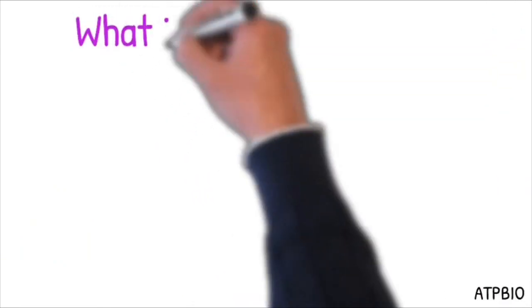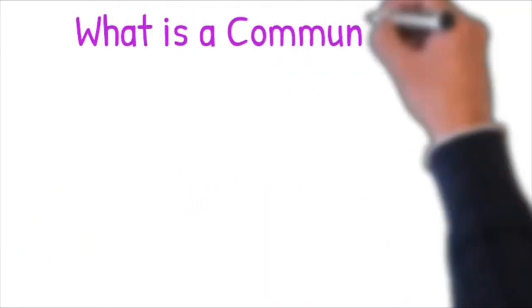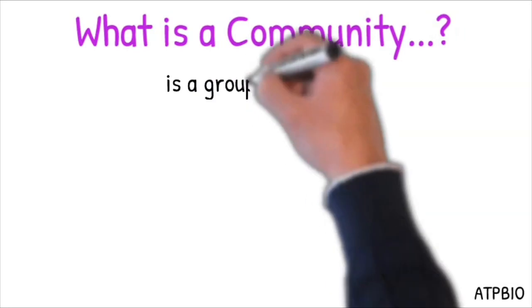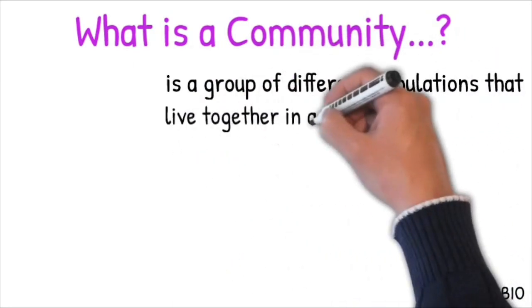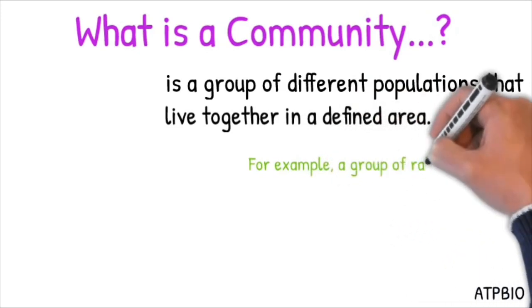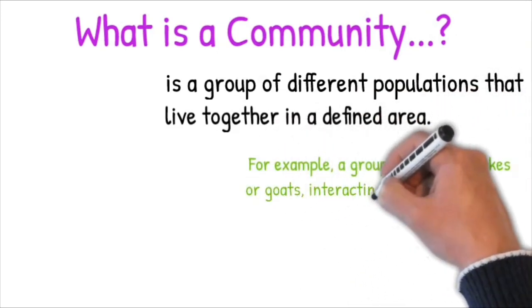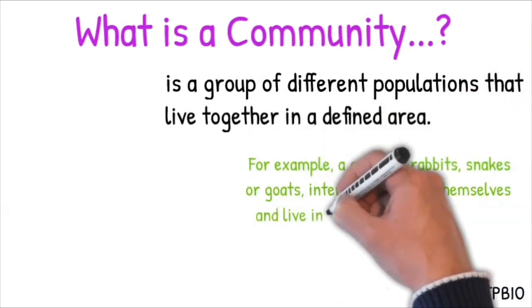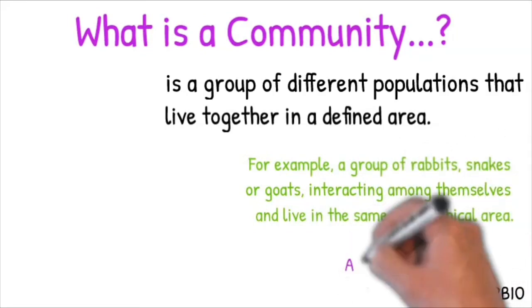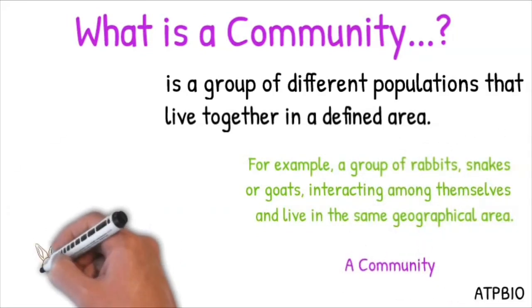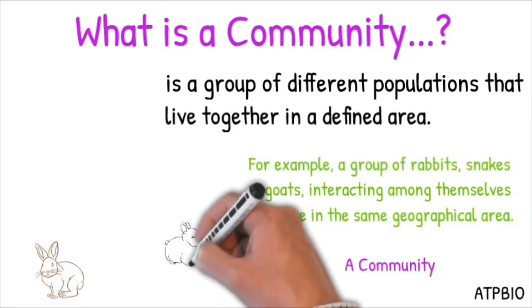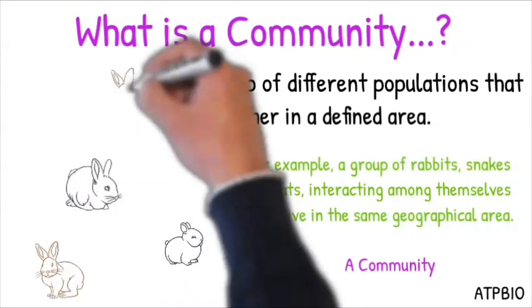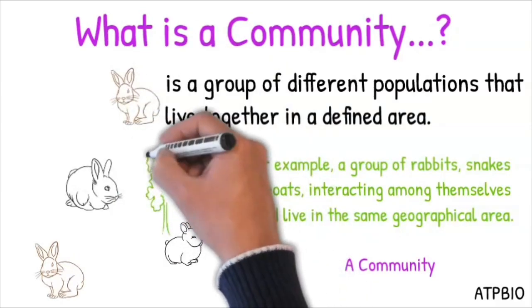The next level of organization is community. What is a community? It is a group of different populations that live together in a defined area. For example, a group of rabbits, snakes, or goats, when they interact with one another, but they are located in the same physical location, this is called a community.